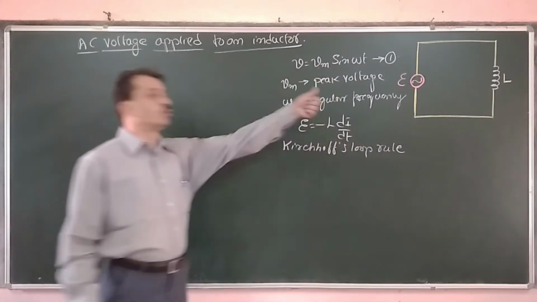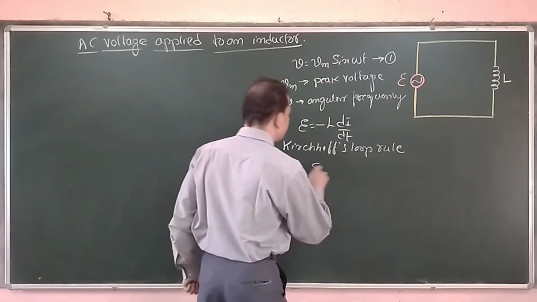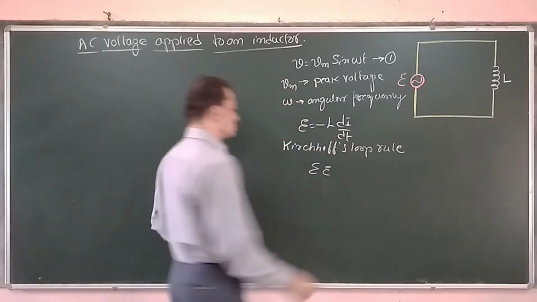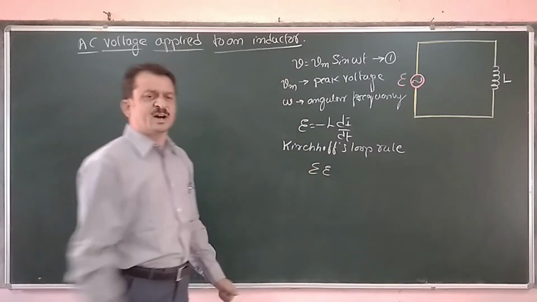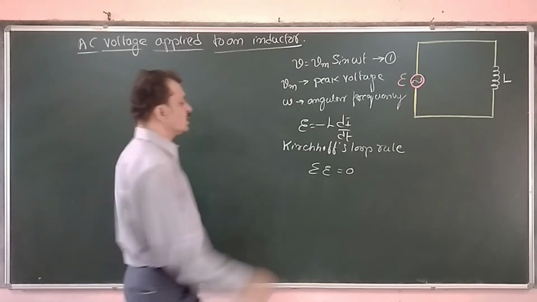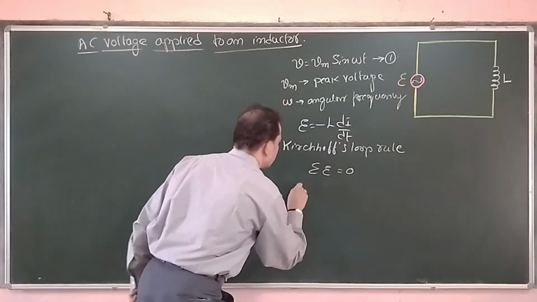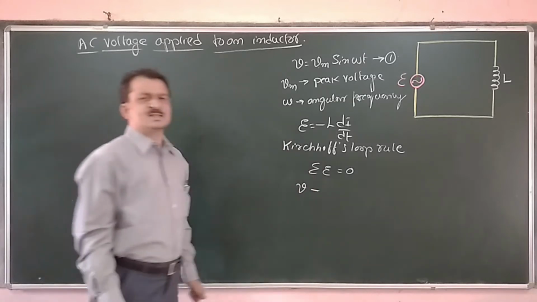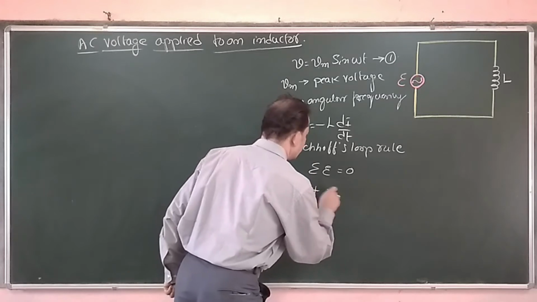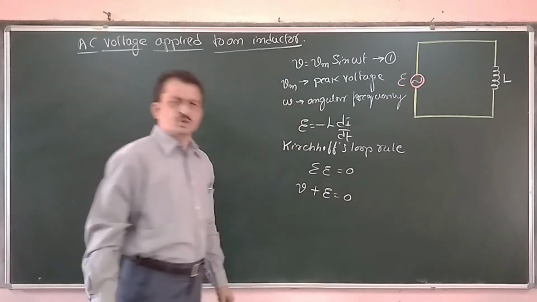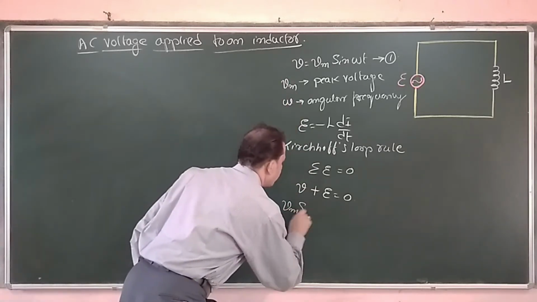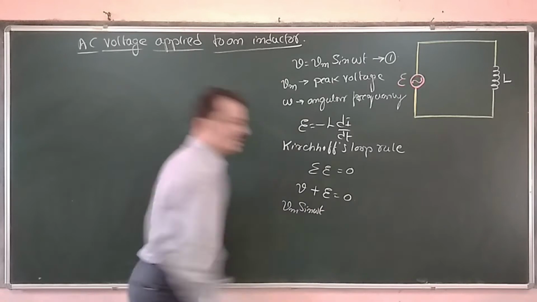By applying Kirchhoff's loop rule, the algebraic sum of the EMFs and IR drops should be equal to 0. So here we have the AC supply voltage V, and the induced EMF, which is actually plus; the algebraic sum should be 0.